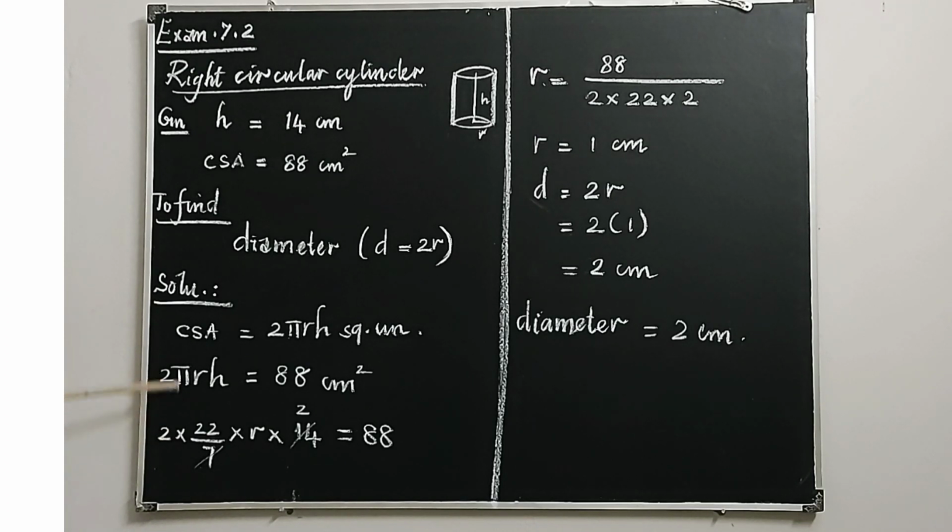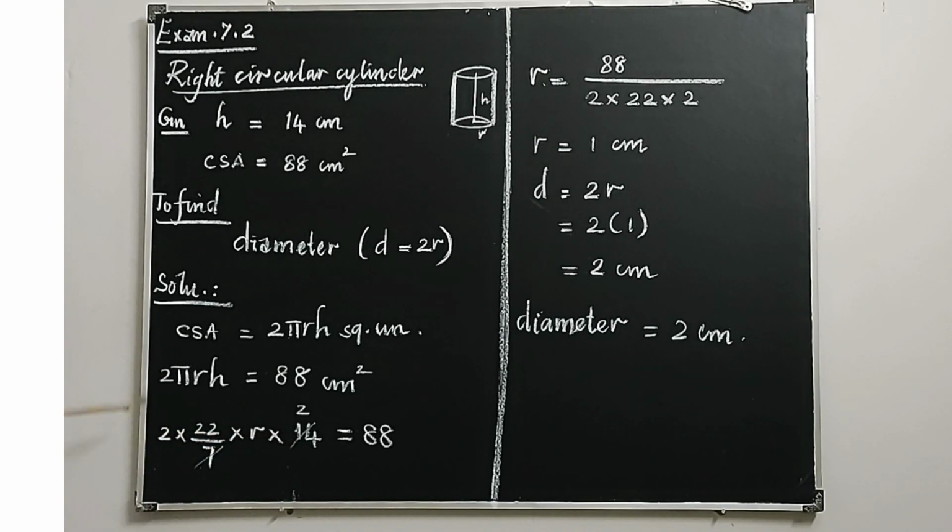Substitute the value: 2 into pi is 22 by 7. Write r as it is. We are going to calculate r only. And what's the height? Height is given as 14. Substitute the values and write it is equal to 88. And try to eliminate any of the values here. If it is possible, eliminate, or else you can take it all to the right hand side. So here 7 and 14 will be cancelled. 2 sevens are 14. I will cancel 14 and 7, leaving 2.